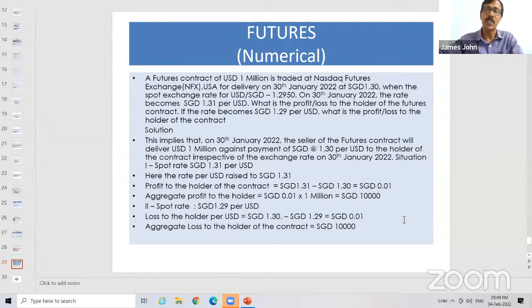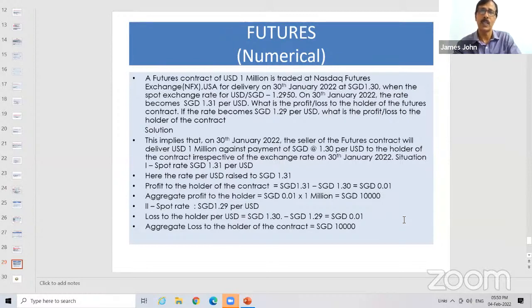Okay. Now, future is a derivative, and it's an exchange traded derivative. So this has to be routed through an exchange, a futures exchange. So that is a basic difference. Otherwise, futures and option is nothing but a future contract. It is just like forward in all respects, but there are certain basic differences. Now look at a question.